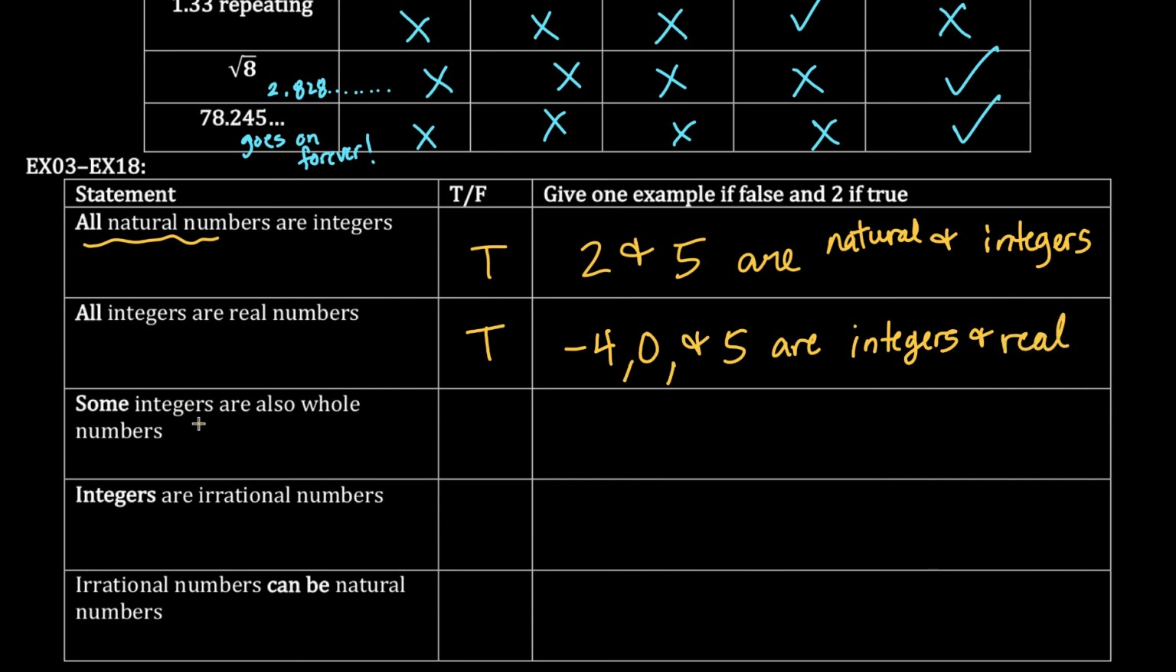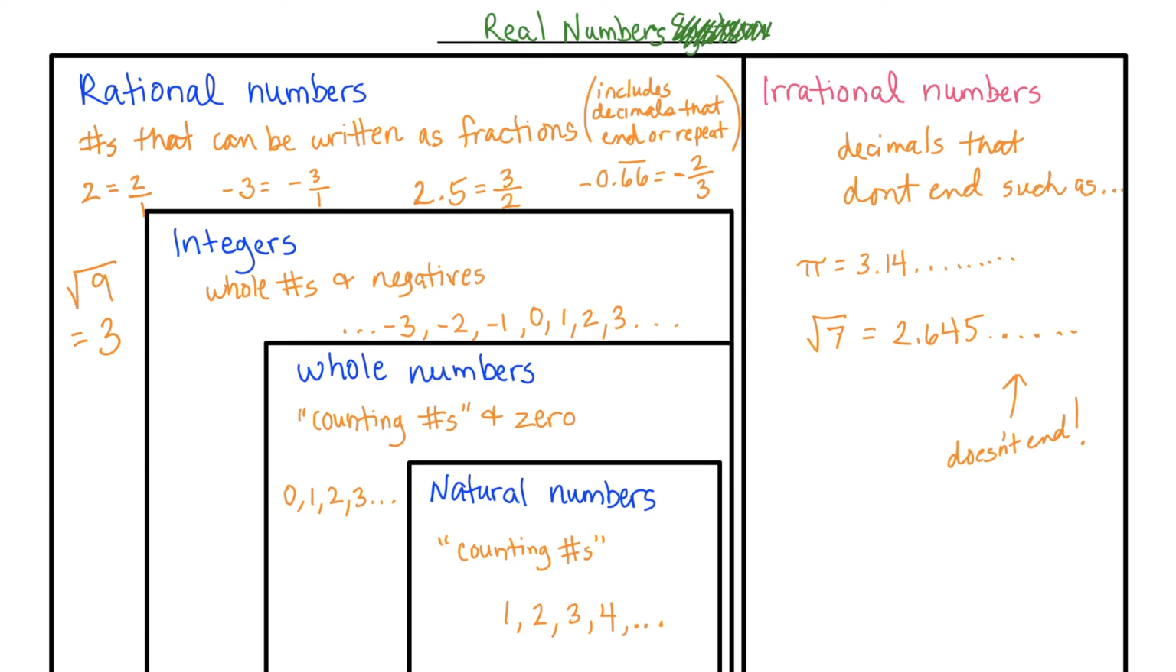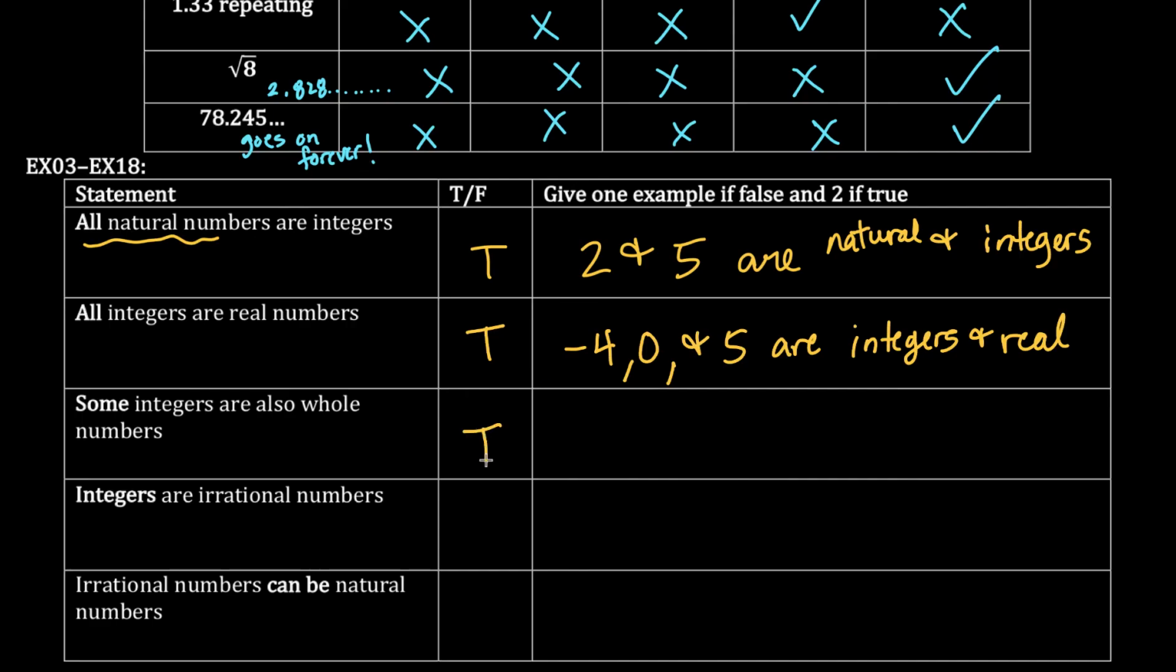All right, some integers are also whole. So some of these, are they in here? So 0, 1, 2, 3, no, -3 isn't in here, -2 isn't in here, -1 isn't in here. So -3, -2, -1 are not whole numbers. But 0, 1, 2, 3 are, they go in there. So that's true. 0, 1, 2, 3 are integers and whole. Cool.